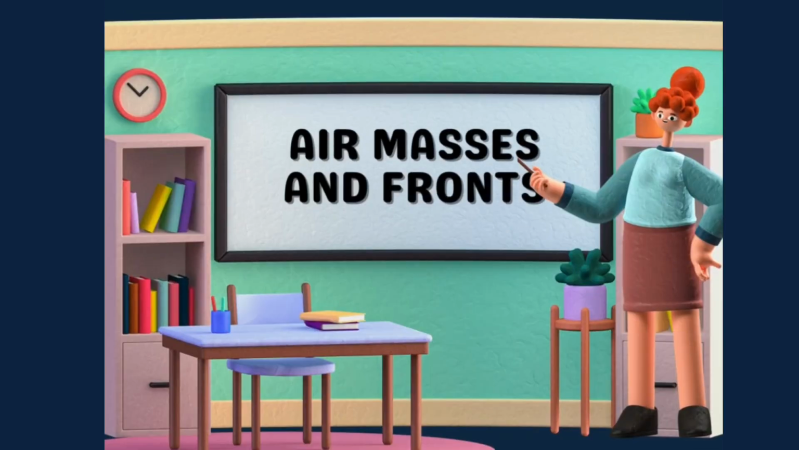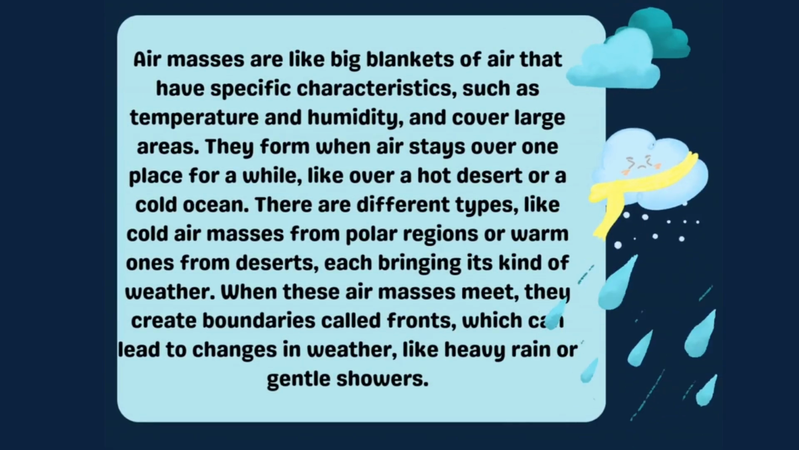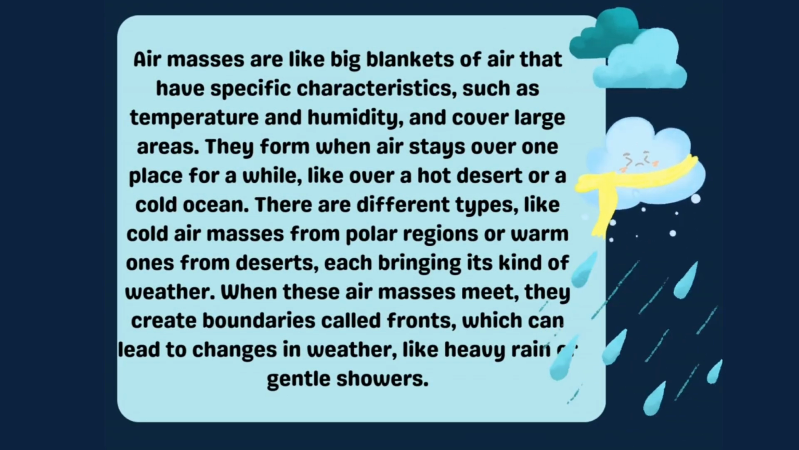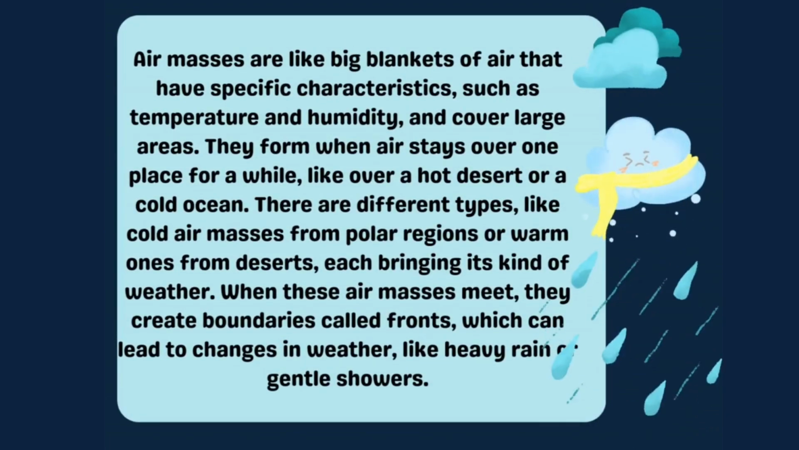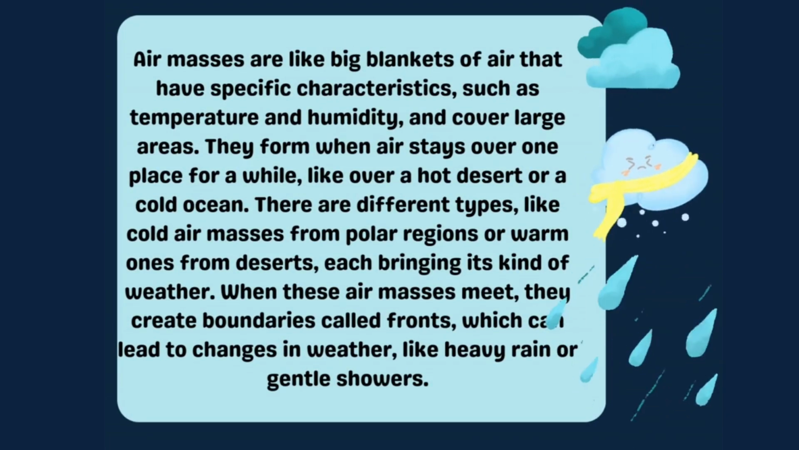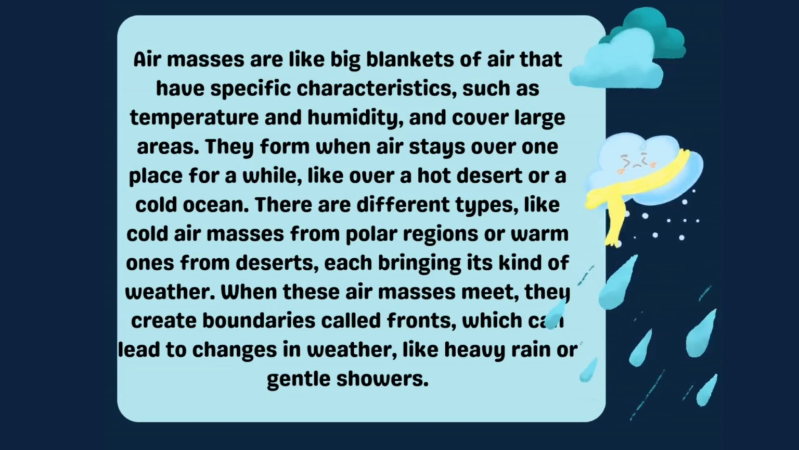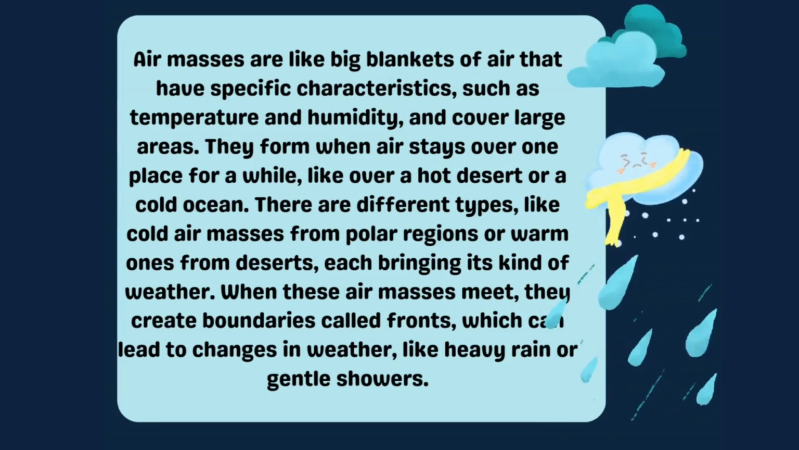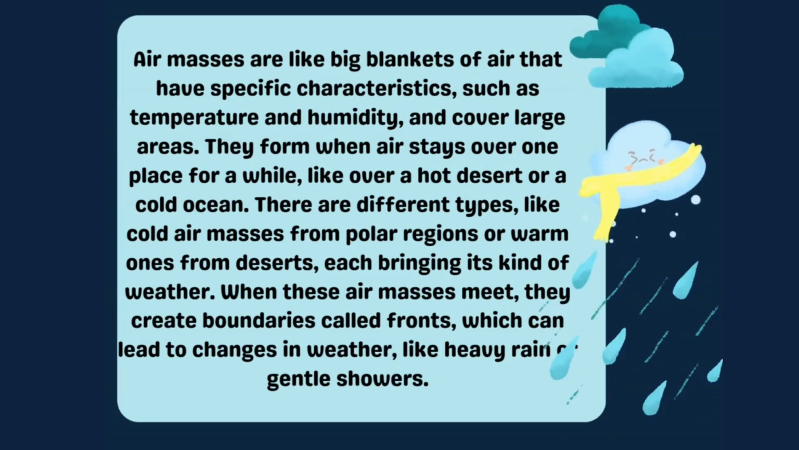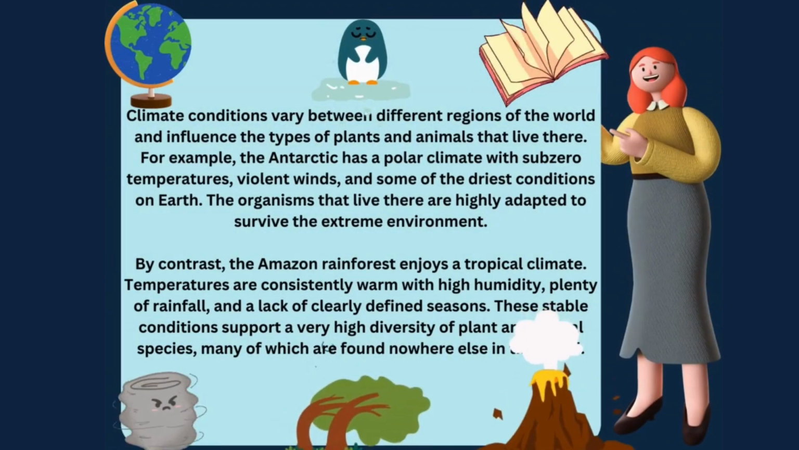Now air masses and fronts. Air masses are like big blankets of air that have specific characteristics, such as temperature and humidity, and cover large areas. They form when air stays over one place for a while, like over a hot desert or a cold ocean. There are different types, like cold air masses from polar regions or warm ones from deserts, each bringing its own kind of weather. When these air masses meet, they create boundaries called fronts, which can lead to changes in weather, like heavy rain or gentle showers.